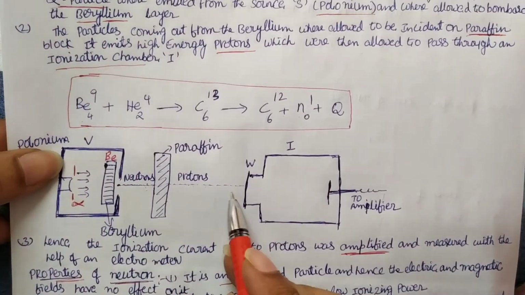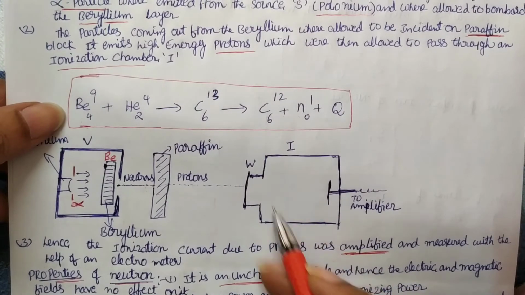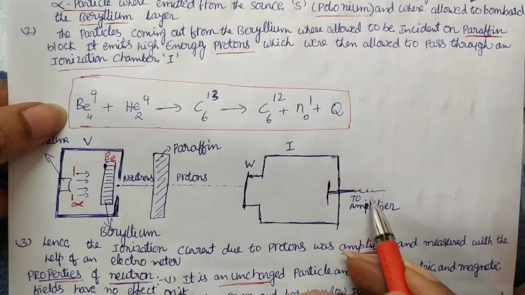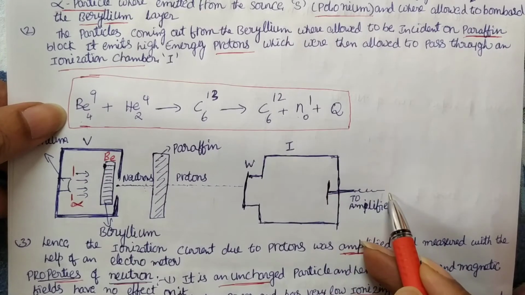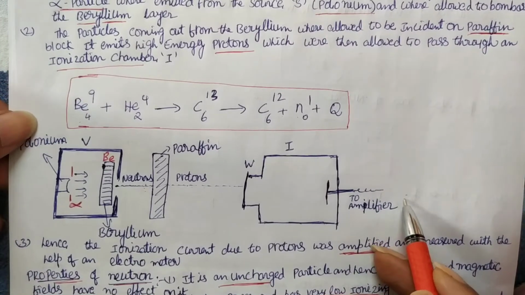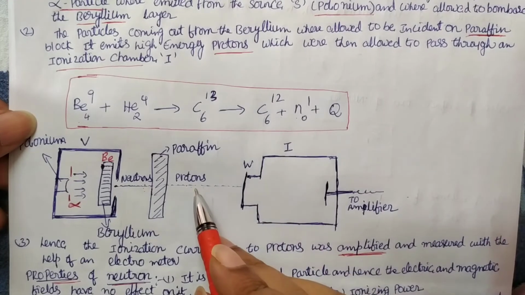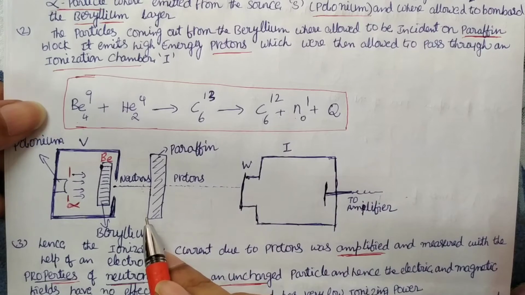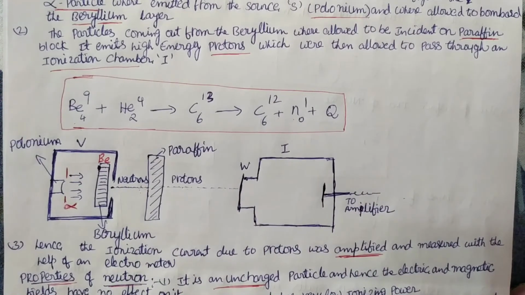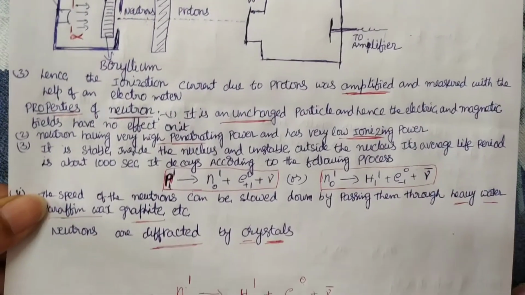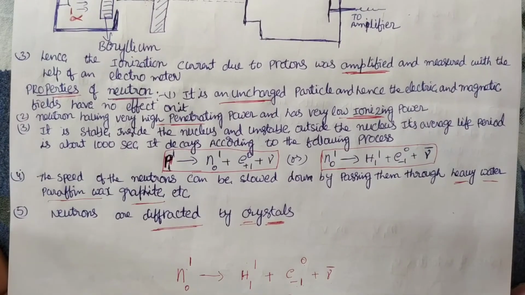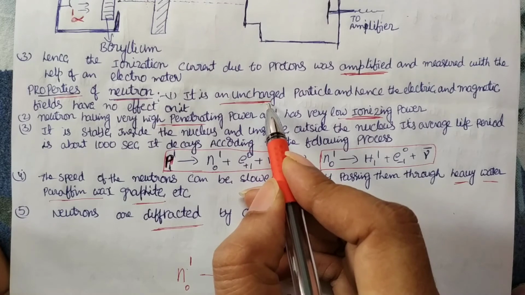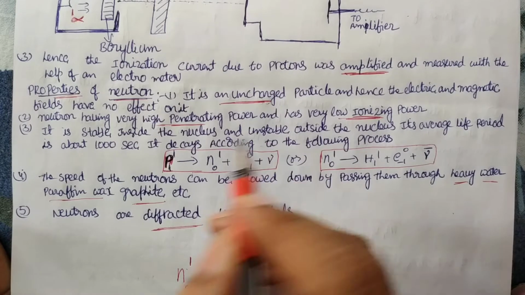Those are passed through an ionization chamber. Here, what happened? The number of protons will be multiplied, amplified, and finally we can measure the number of protons coming outside. The number of protons is directly proportional to the number of neutrons here. Now we'll see what the properties of these neutrons are. We already know, and have discussed a number of times, that they are uncharged particles, but the mass is the same as a proton.